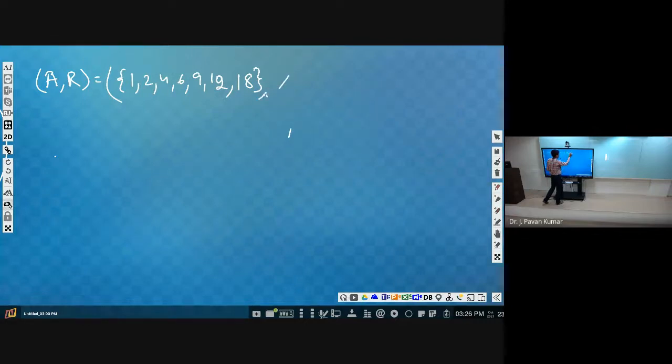Now you please complete it. What will be the Hasse diagram for it?